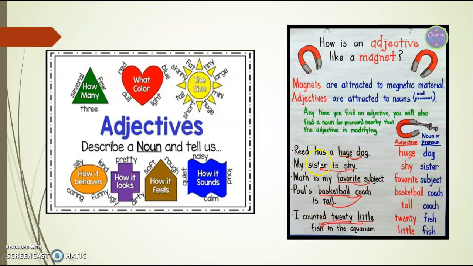The next one is my sister is shy. Who are they talking about? The sister. What about the sister? She's shy. Math is my favorite subject. So what's the noun? The subject. And what about the subject? It's the favorite. And so on and so forth. And here you have your adjectives and your nouns.